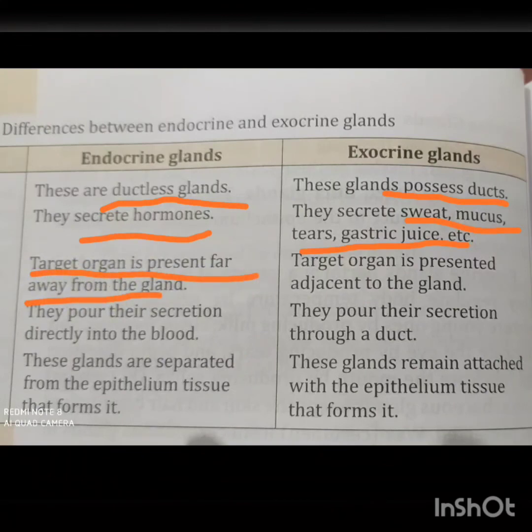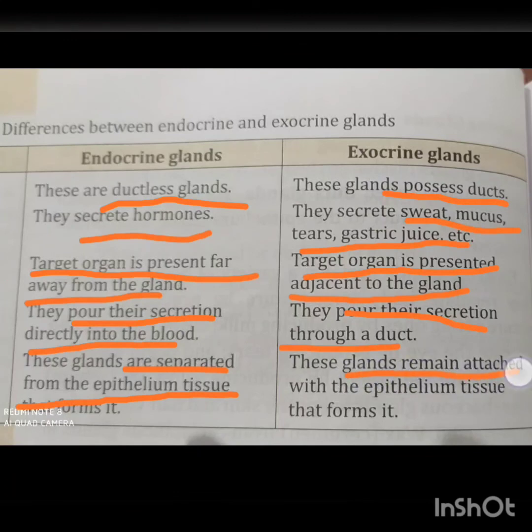In the case of exocrine glands, the target organ is present adjacent to the gland. Endocrine glands pour their secretion directly into the blood. Exocrine glands pour their secretions through a duct. Endocrine glands are separated from the epithelium tissue that forms them. Exocrine glands remain attached to the epithelium tissues that form them.